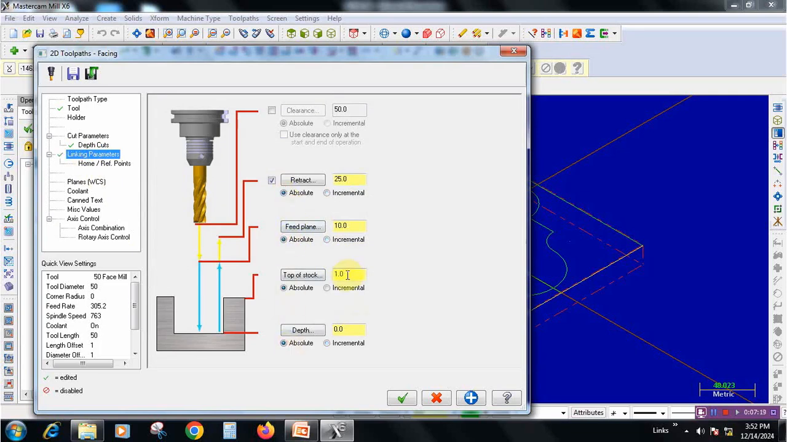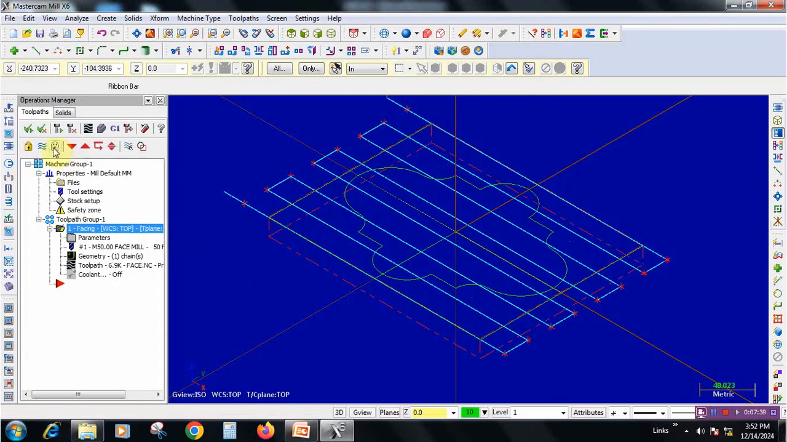Now this parameter, say the top of stock will be 1 and this is 0. After the facing operation is over, the top of stock will become 0 and this will be the negative value, minus 10, whatever the depth may be. So leave it as it is, 1 and 0. Facing operation has been completed.